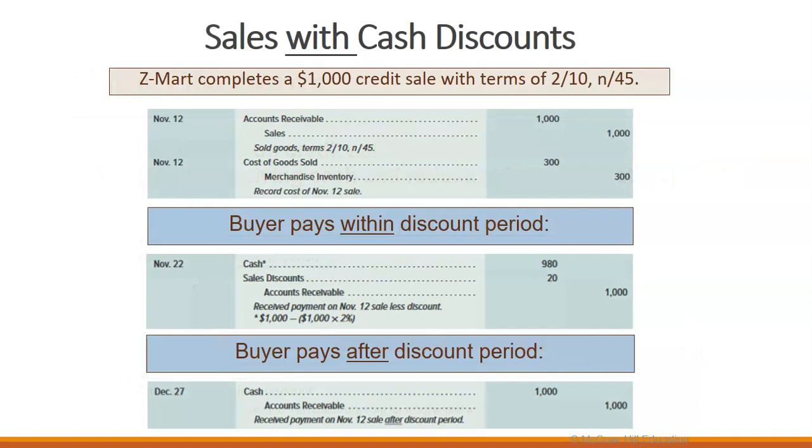So we complete that $1,000 sale, as we saw before, and we have terms of 2/10, n/45. So we first have the record of our sale. We record the revenues and we record the cost of goods sold. Then, if the buyer pays within the discount period, we record a sales discount of that 2%. We receive cash of $980 and we credit our accounts receivable for the full amount of the sale.